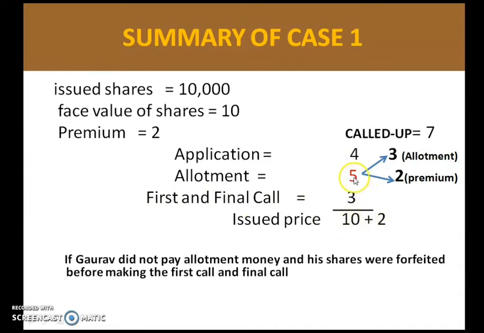Out of that you can see that this 5 rupees is of allotment, but in this 5 rupees, 2 rupees is for premium and 3 rupees is of allotment. Here Gaurav did not pay allotment money, so what does this red mark mean? From Gaurav we are not getting allotment money and his shares were forfeited before making the first and final call. So before we make a call for the first and final installment, we are forfeiting Gaurav's account. So here we have not yet made the first and final call.